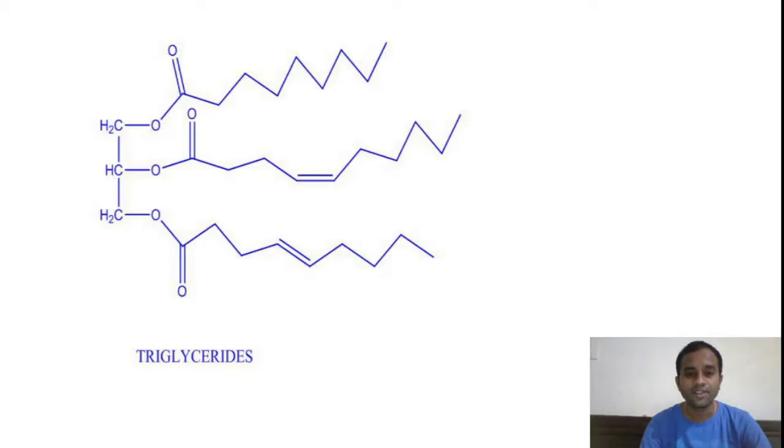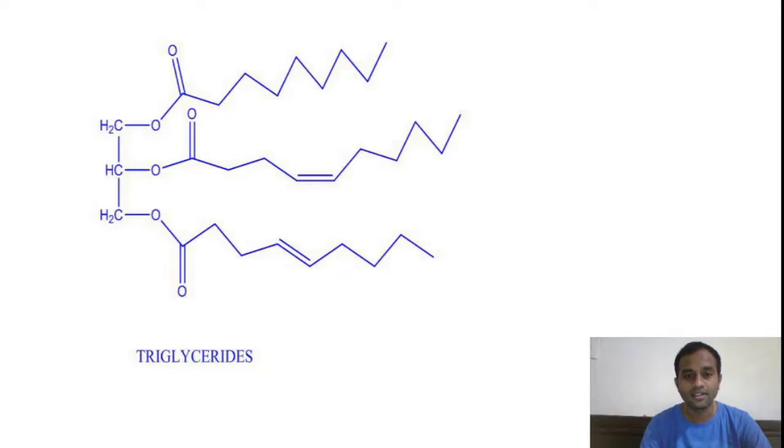Coming to the fats, just now I told you that these are long chain fatty acids, esters of triglycerides. You can see here in the first chain, that is a totally saturated fatty acid. The second chain is unsaturated. The third chain is also unsaturated. But if you look at the nature of unsaturation, in the middle chain it is cis orientation.